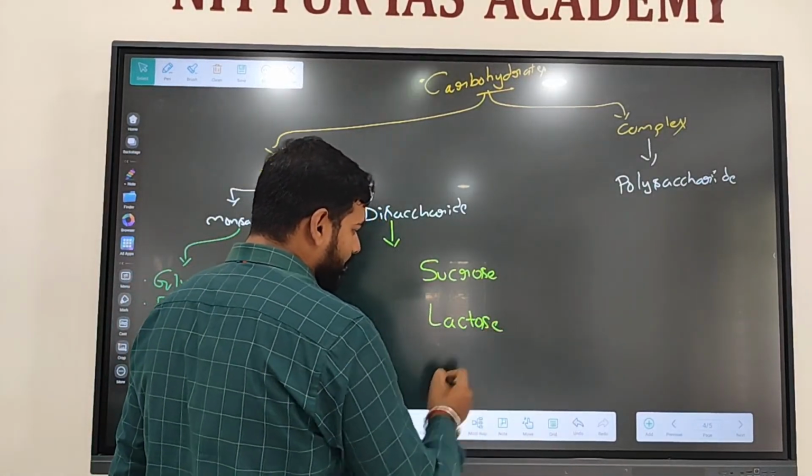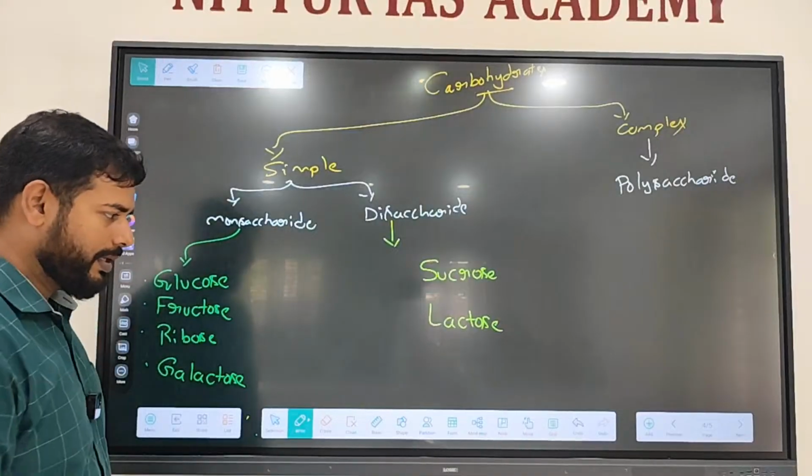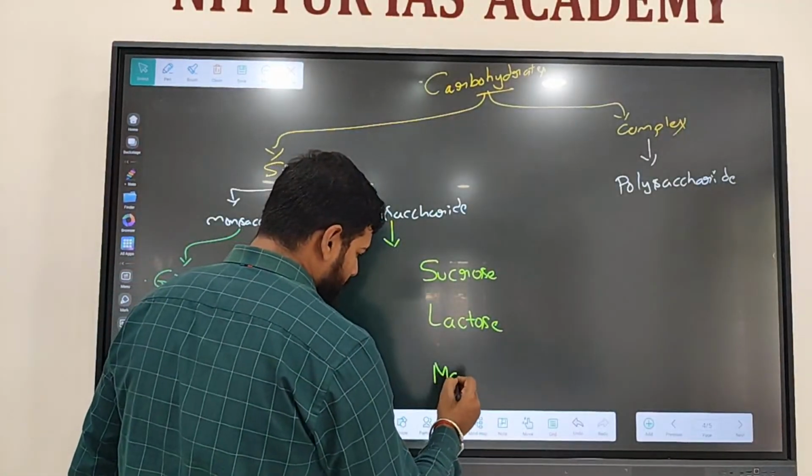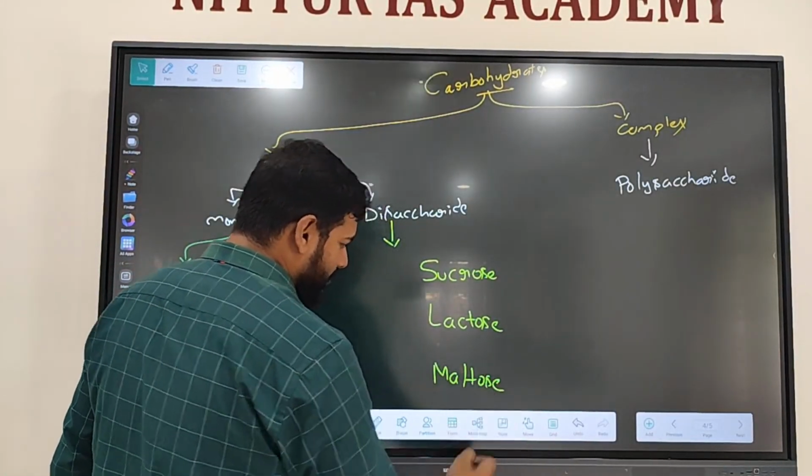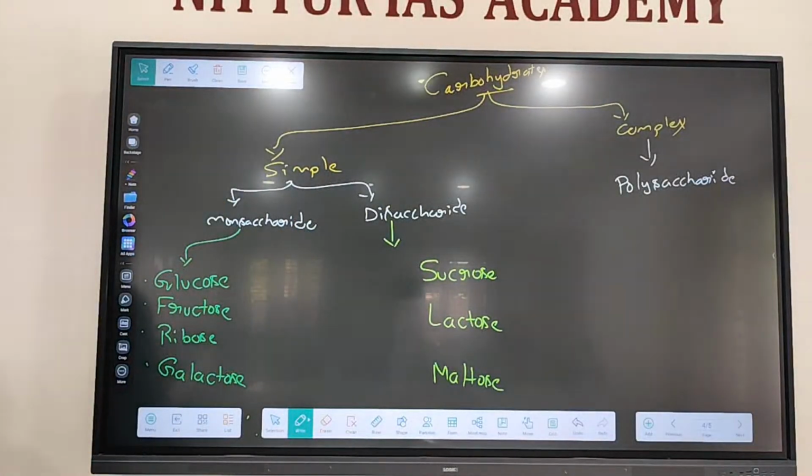Lactose is the sugar present in milk and milk products. Then we have maltose, the sugar present in potato, wheat, barley, beer, whiskey, brandy. Have you heard the name single malt whiskey, double malt? Maltose sugar is present in that. By the fermentation of grains, the whiskey and others are formed, right? Maltose sugar is present.